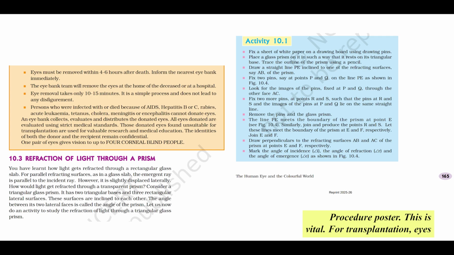Procedure post-death. This is vital. For transplantation, eyes need to be removed within a critical window, 4 to 6 hours after death. So it's crucial to inform the nearest eye bank or hospital immediately if the person wished to donate. The eye bank team handles the removal, often at home or the hospital.